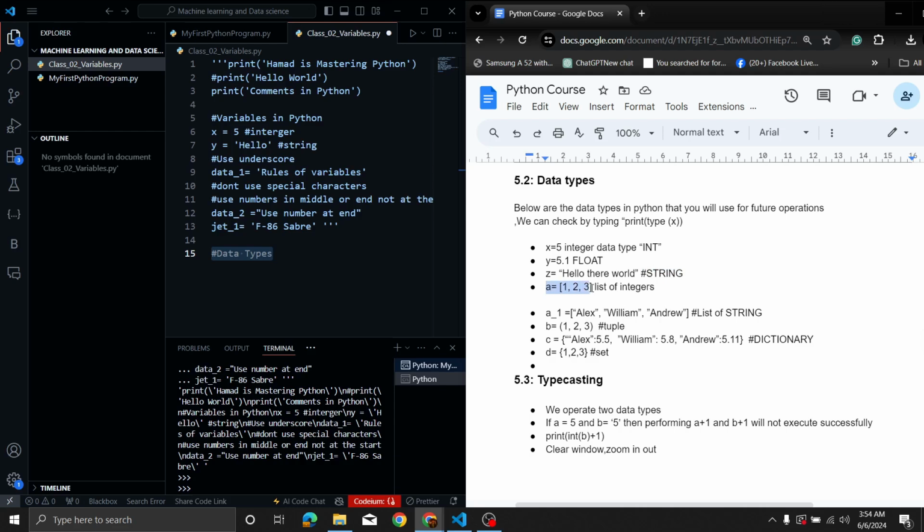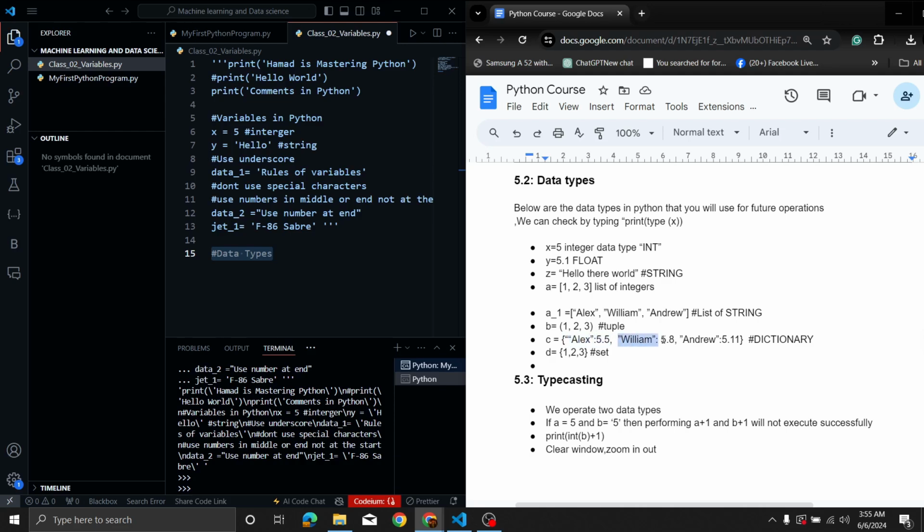a is equal to a list of integers. So this is a list variable. Next one, we have a list of strings. So there are multiple names inside, so it's a list of strings. If we have numbers like 1, 2, 3, it's a tuple. If we have a string along with a number, so I took Alex and took its height 5.5.